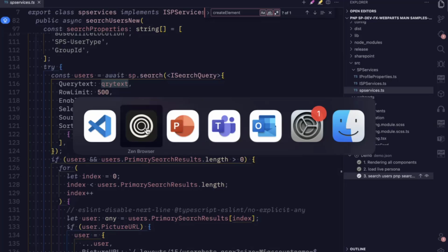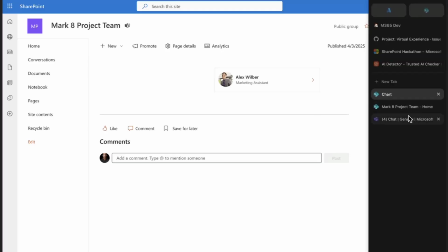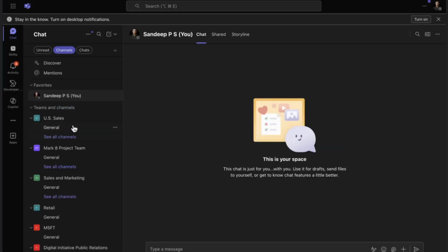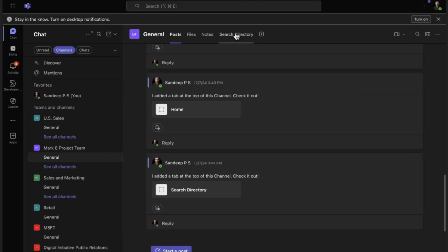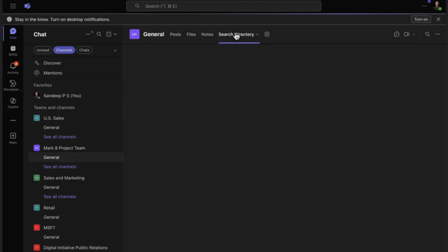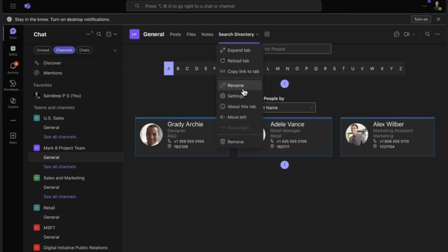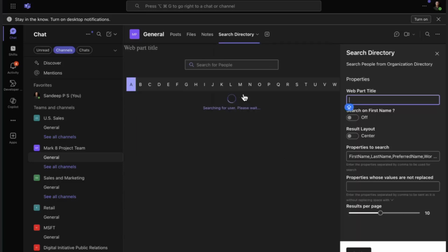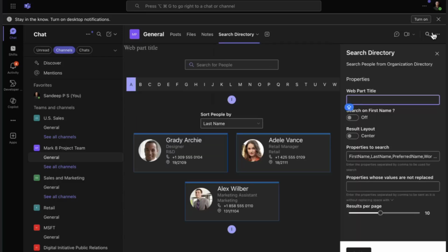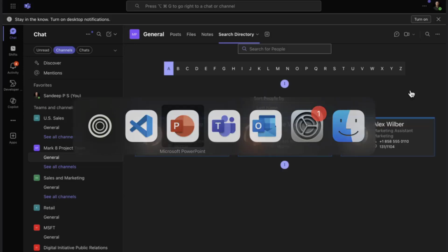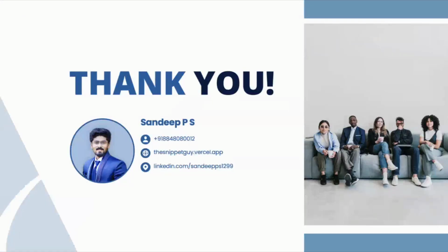Now, this solution is also available in your Teams channel. You can sync this app to Teams so that you can add it to the Teams channel. If I move into the Teams channel, here I can see the same experience that I'm getting from this web part. You also have these properties here, so you can update them accordingly. Yeah, so that's all about this web part.